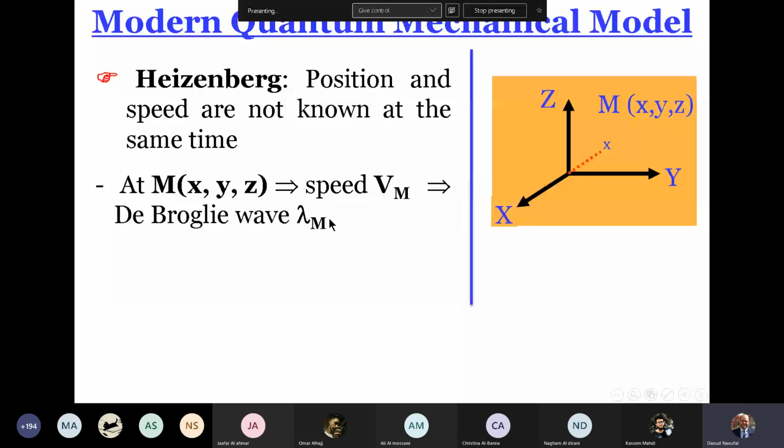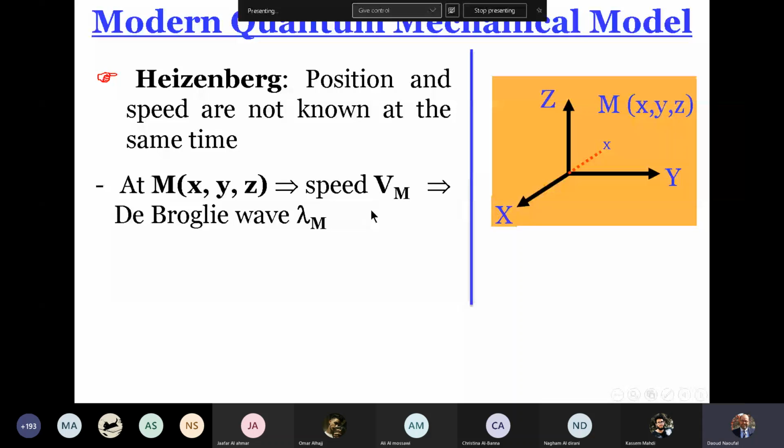So I can calculate the lambda of the motion of the electron at position M, where lambda m is equal to h over m times Vm.